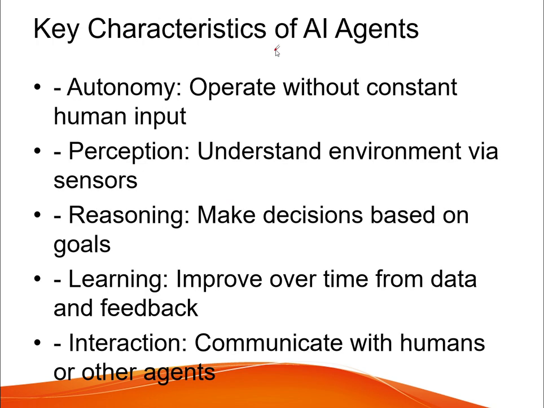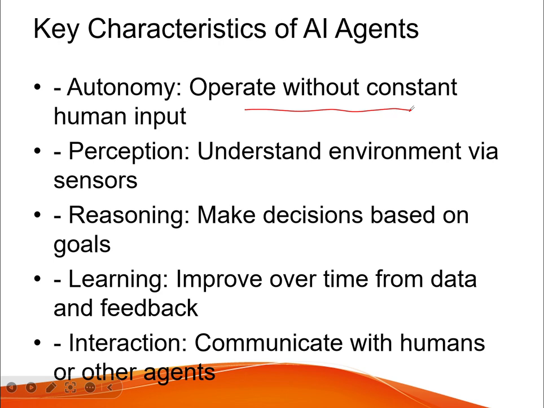So, what are the key characteristics of AI agents? First is autonomy: they operate without constant human input. Although initially it needs human input, afterwards it does all the stuff automatically. The second is perception, understanding the environment via sensors.